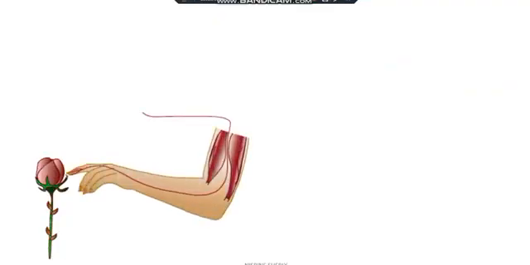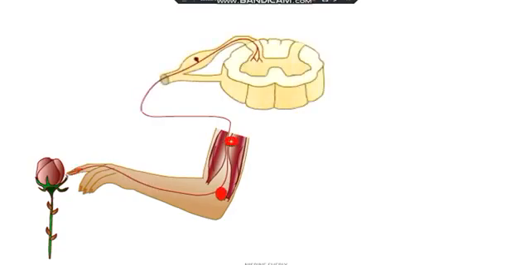When you touch the thorns of the flower, a message is sent from the skin to the spinal cord. The spinal cord analyzes the message and sends an order through the motor neurons to the muscles of my hand to pull away my hand.